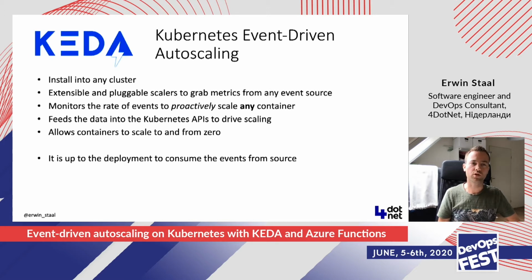And that's a good thing because that makes KEDA pretty small. It just does one thing and does that very well, and just leverages the Kubernetes APIs wherever it can. One thing Kubernetes cannot do by itself is allow containers to scale to and from zero. So you always have one instance of your container running, one pod running in Kubernetes all the time. With KEDA, we can actually scale down to zero, which could save some of the compute resources we have.